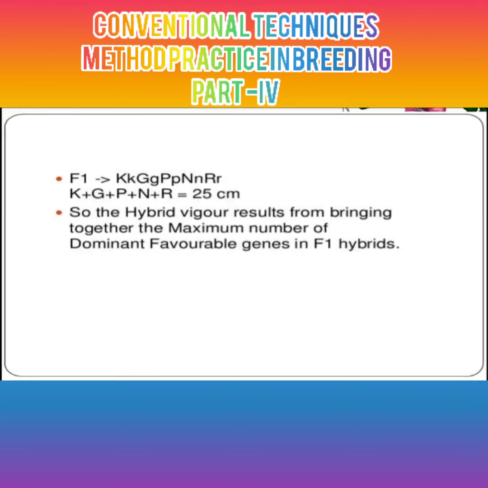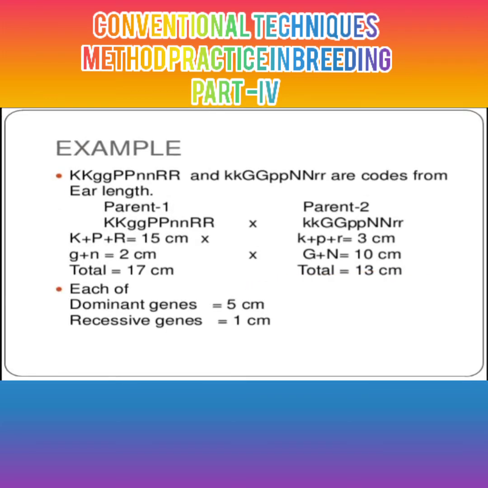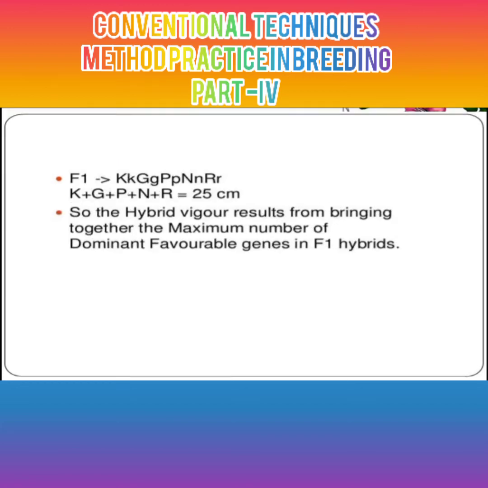And the result, that is, when a cross is made between the two varieties, we get offspring with the character of a 25 centimeter F1 hybrid. Simply, a cross is made between two varieties, capital KK and small kk, that will be an exchange: capital K, small k, then capital G, small g, capital P, small p, capital N, small n, capital R, small r, and overall the character is 25 centimeter.